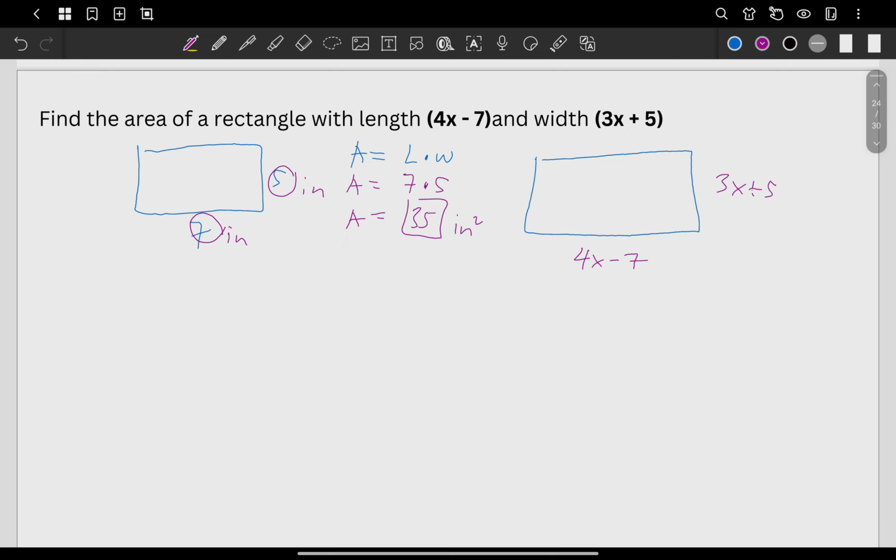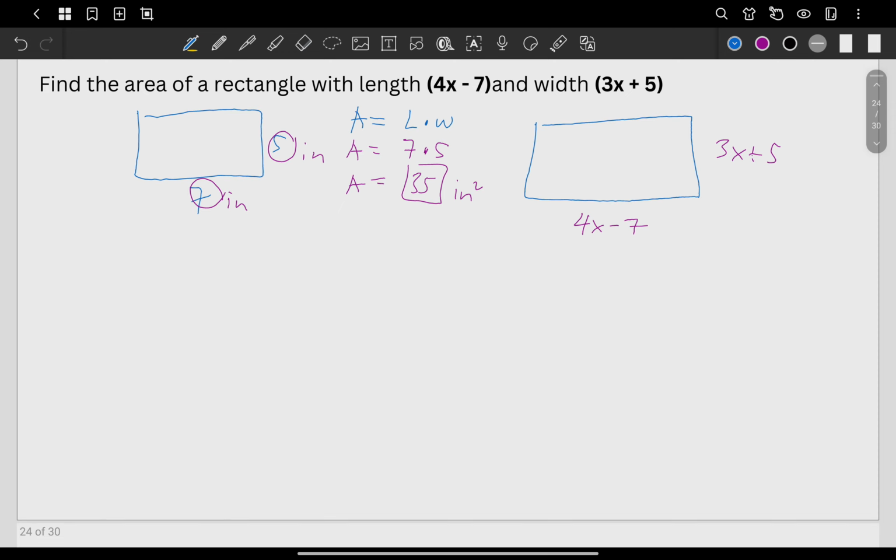And again, what do you do here? You multiply the length and the width, right? So simply, you will just do the same thing. You also multiply them. So you will have here 4x minus 7 times 3x, sorry, plus 5. I hope you're able to follow.